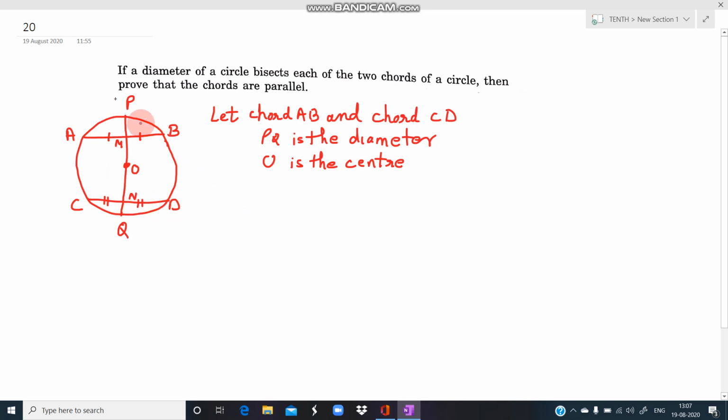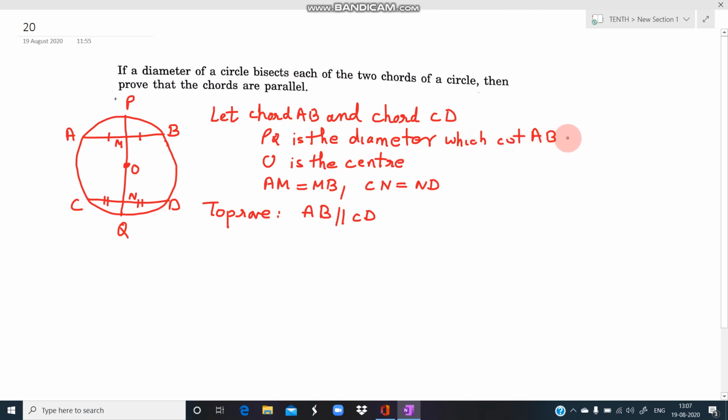So we are given that this diameter has bisected chord AB, that is AM is equal to MB. The diameter has also bisected CD, CN is equal to ND, isn't it? Then what do you have to prove here? You have to prove that the chords are parallel. We have to prove that AB is parallel to CD. So if we also want to write about M and N, we can write here that PQ is the diameter which cuts AB at M and CD at N, to make it more clear.